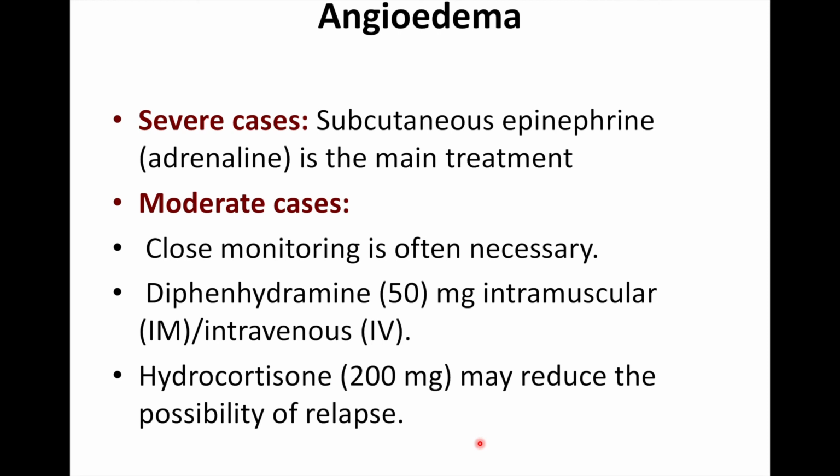For angioedema, the main treatment in severe cases is subcutaneous epinephrine, which is adrenaline. But if you have a contraindication like hypertension or ischemic heart problem, we might use intravenous injection of corticosteroids. Of course, in severe cases, the patient should be admitted to ICU because, as I said before, it is a very critical emergency condition which might lead to a fatal outcome if it is not treated properly.